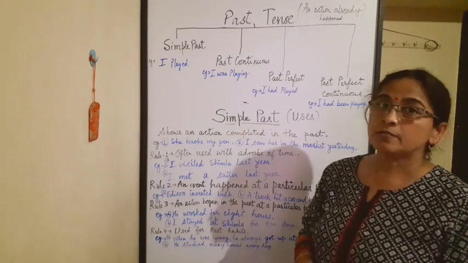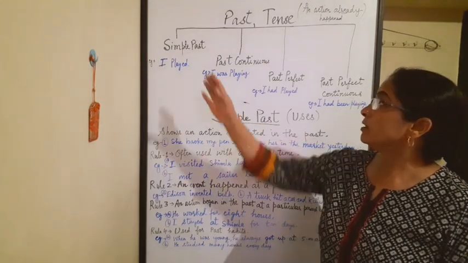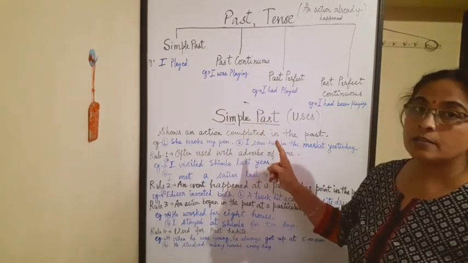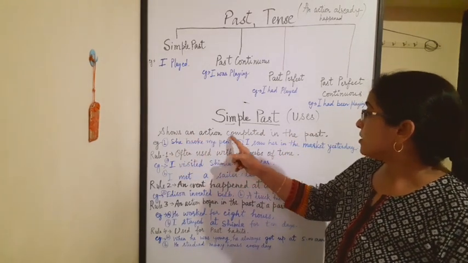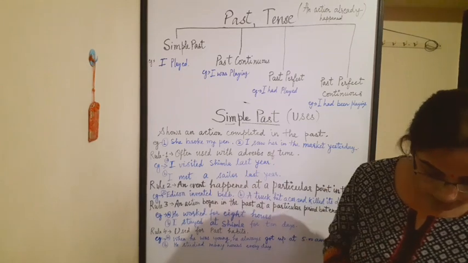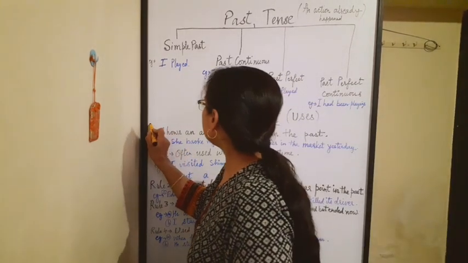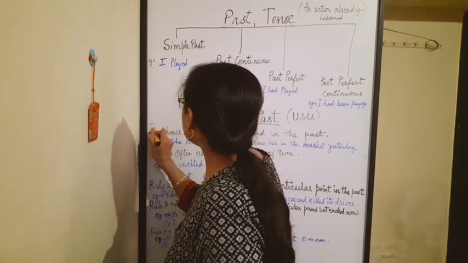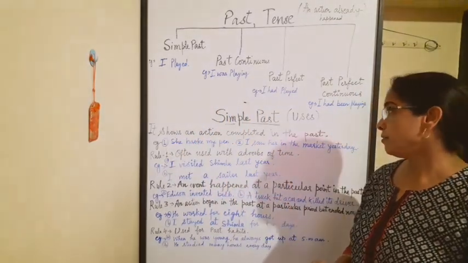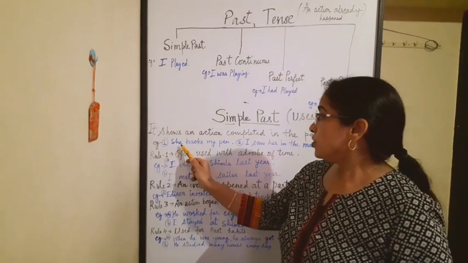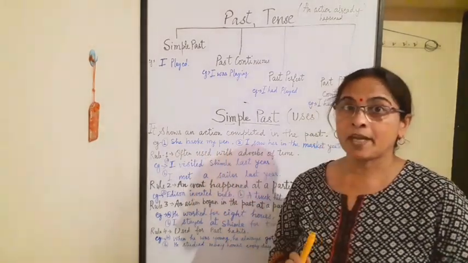Now, one by one I will be explaining all 4 parts. The first is simple past. Its use is that it shows an action completed in the past. For example, she broke my pen.